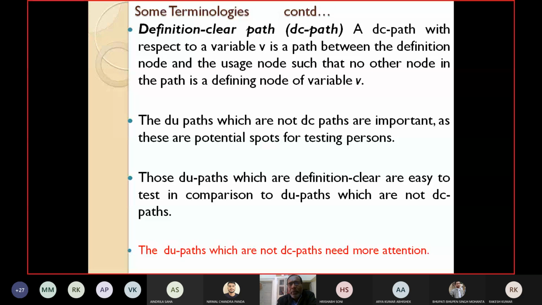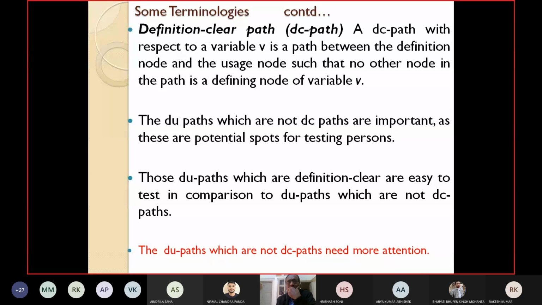So what we can say is that in a DC path no redefinition is allowed, but in a DU path redefinition is allowed.